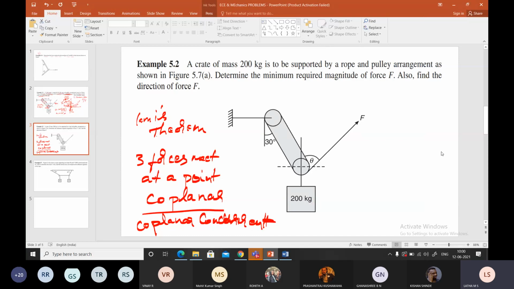Write down very quickly. Is to be supported by a rope and a pulley arrangement as shown in the figure.